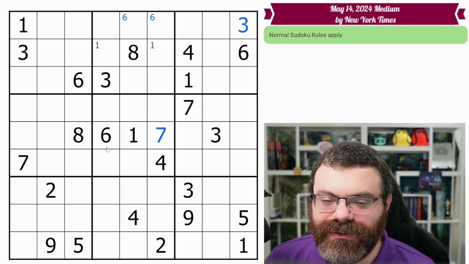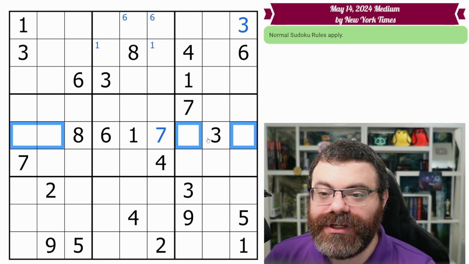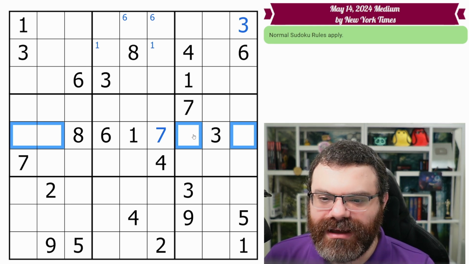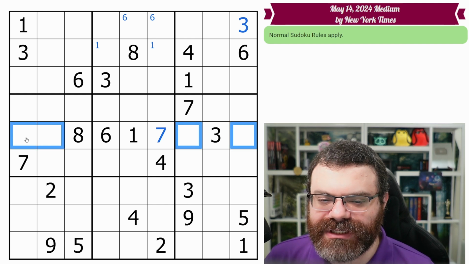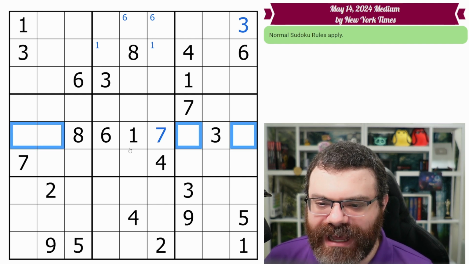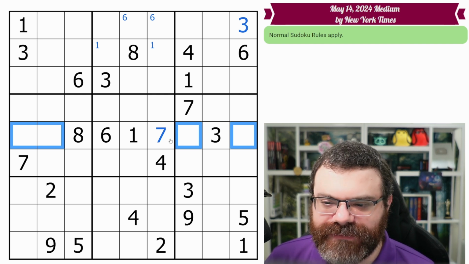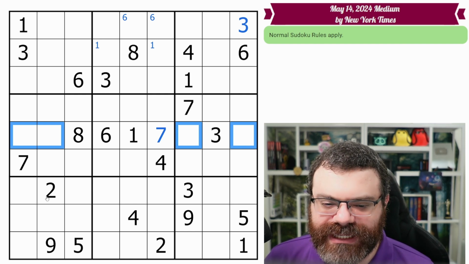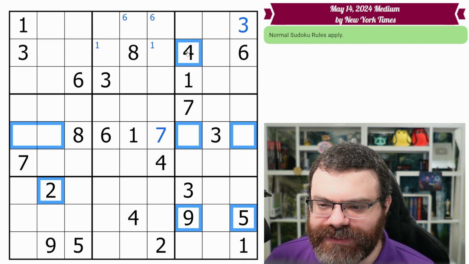And then the last thing to look for is rows or boxes down to 4 or fewer. We do have this row that's down to 4 open cells. So what I want you to do when you encounter this is to think about what are the 4 digits that the row is missing. And that's what's going to go in these 4 cells. So we need a 2, 4, 5, and 9. And you're going to be looking around for 2s, 4s, 5s, and 9s. So I'm seeing this 2, I'm seeing this 5, I'm seeing this 9, and this 4.